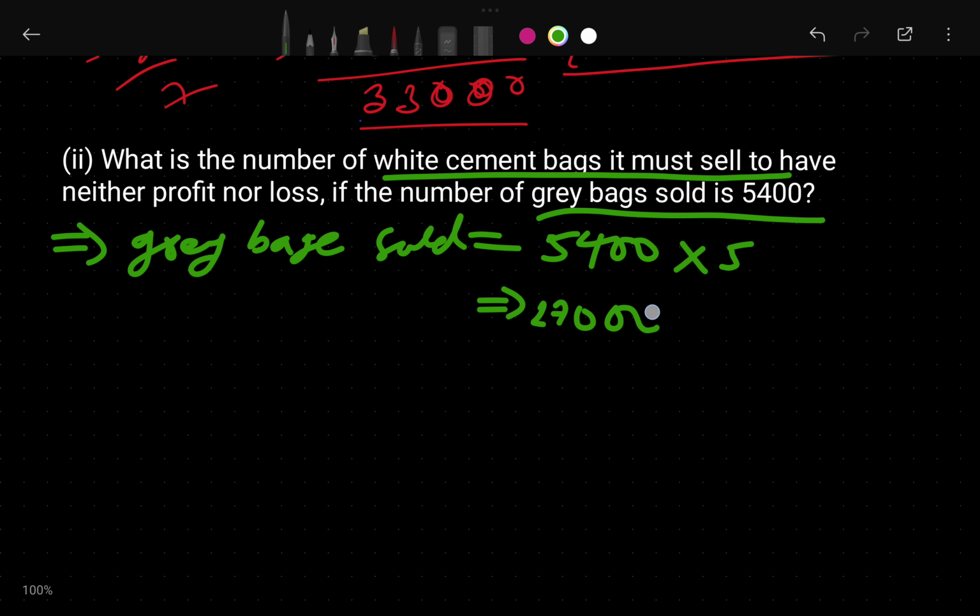That's the, and this 2. Then this is 27,000 rupees he lost, means he lost.